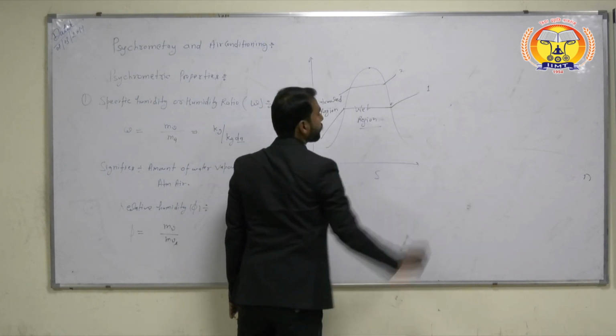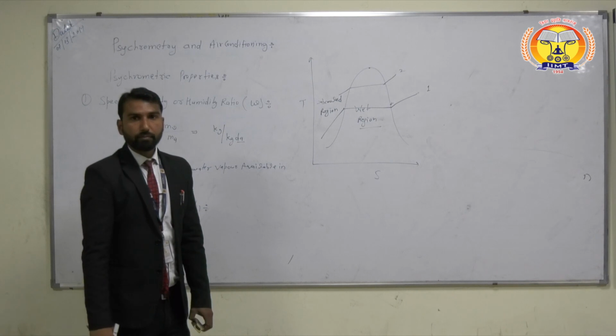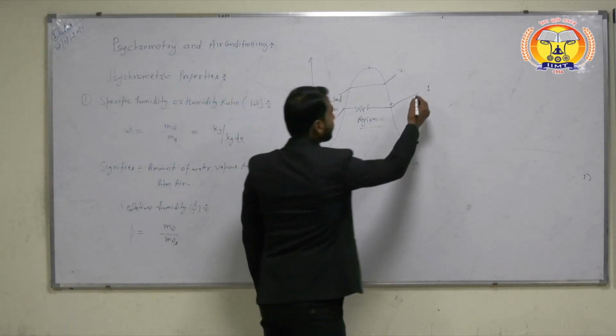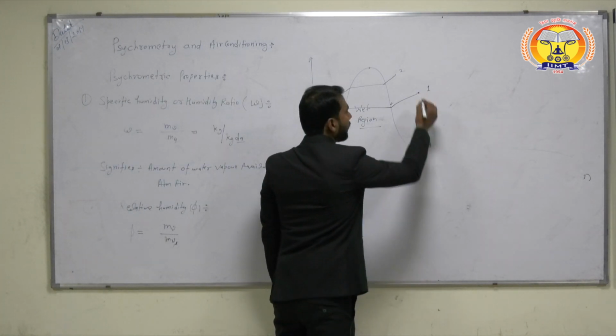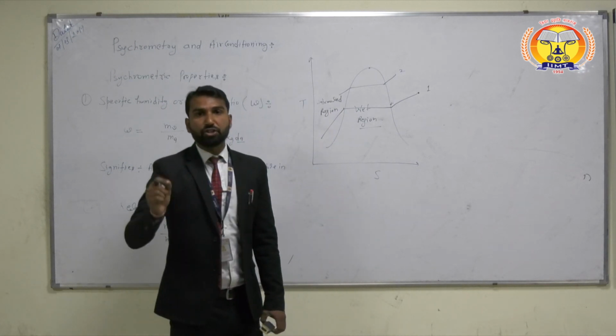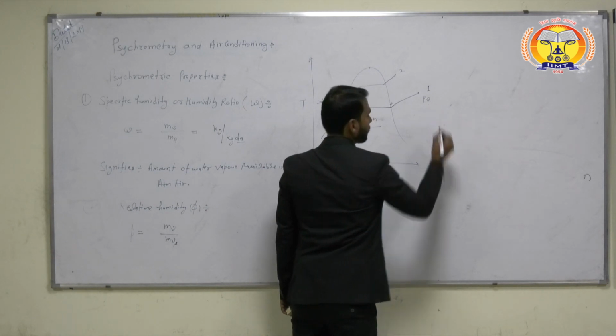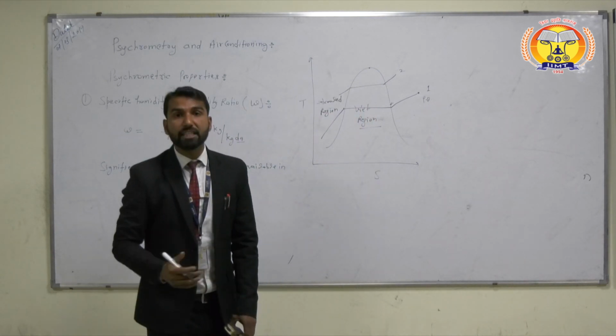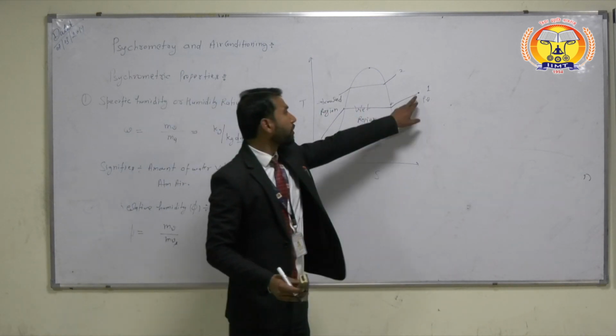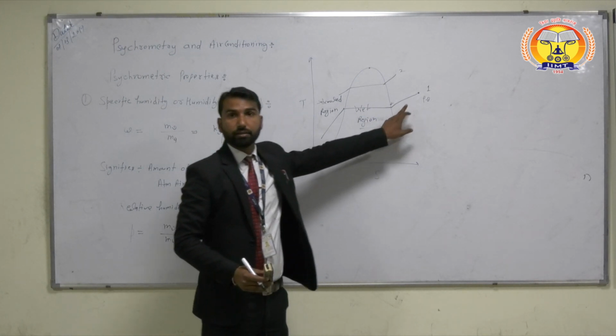This is 1, this is 2. At this state the partial pressure of water vapor is Pv. This is for unsaturated air, so this state is known as the unsaturated state.